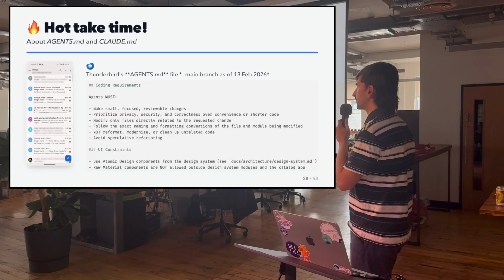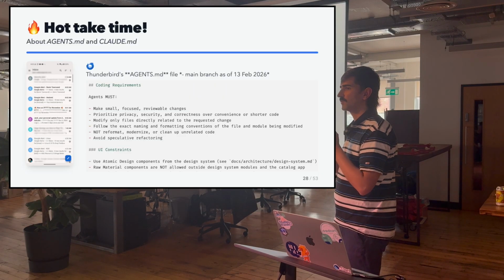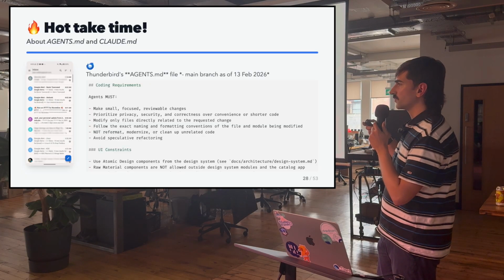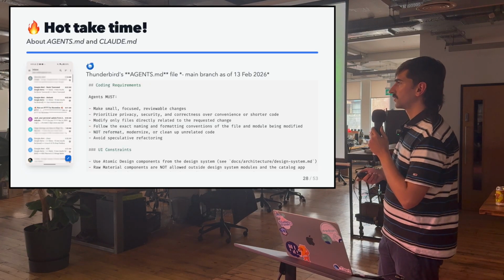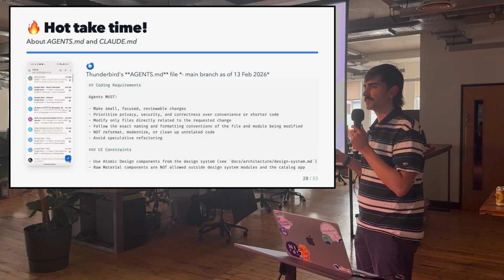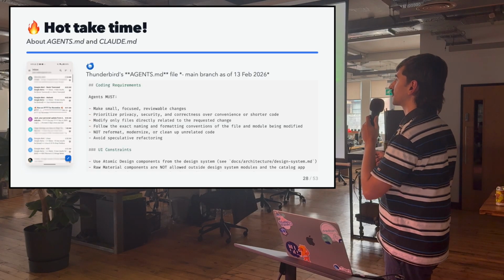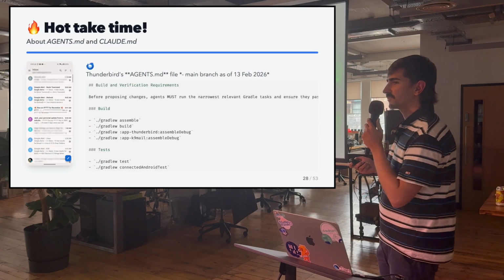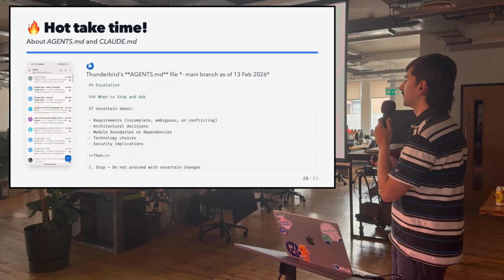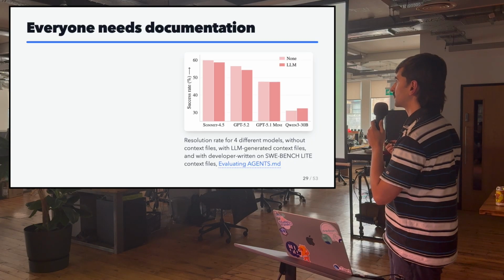And why is this important? Because by nature, agents.md files are included every time you make a request with an agent. And some people even write thousands of lines. So you're going to be sending this every time you ask for a task. You are deliberately increasing your context. My hot take is that maintaining documentation for a robot is dumb when you can have documentation for everyone. The bottom line is that everyone needs documentation.